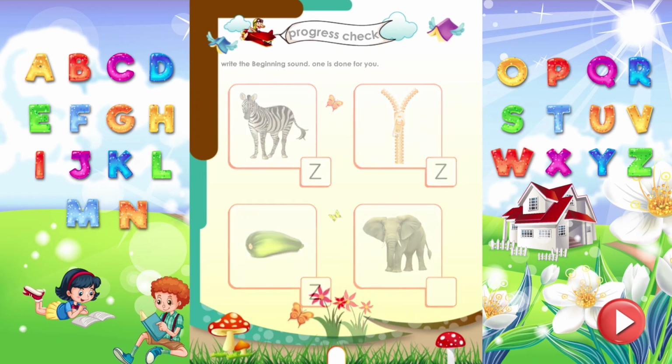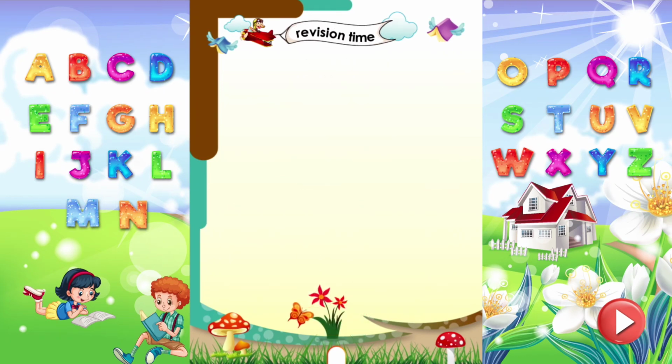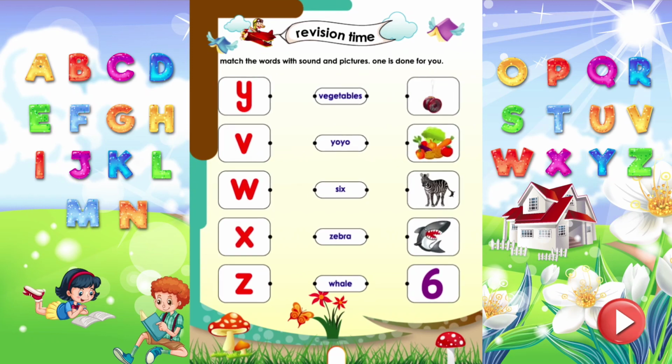Revision time! Match the words with sounds and pictures. 1 is done for you. Yo-yo starts with the sound Y. Right. Let's play a matching game. Vegetables start with the sound V. Whale starts with the sound V. Six sounds X. Zebra starts with the sound Z.